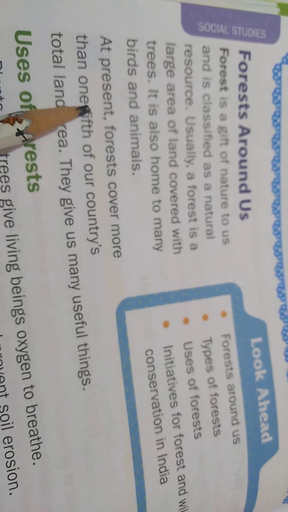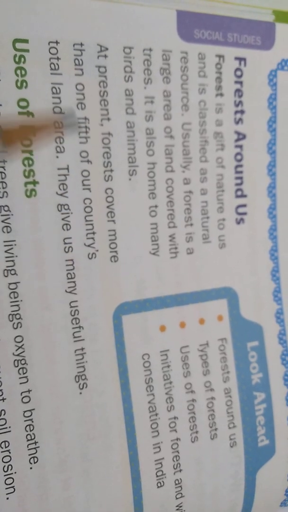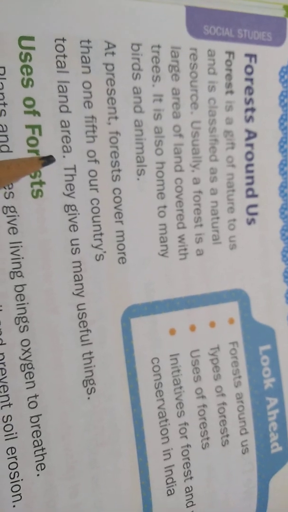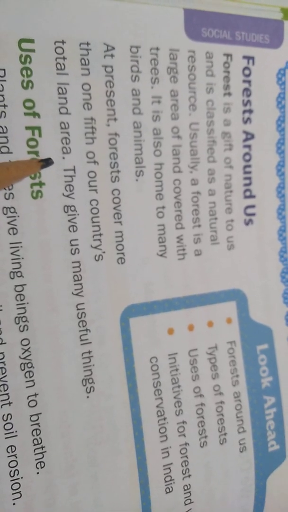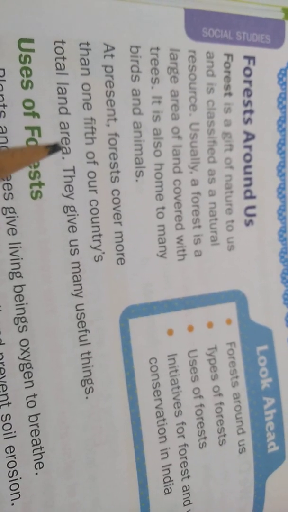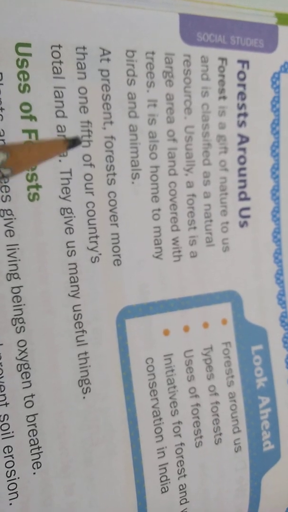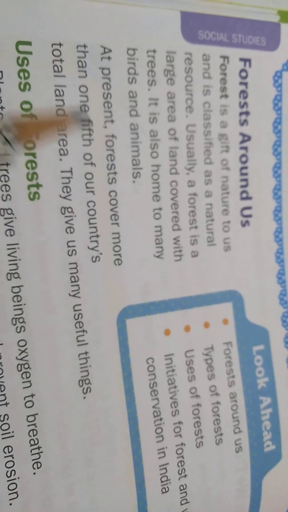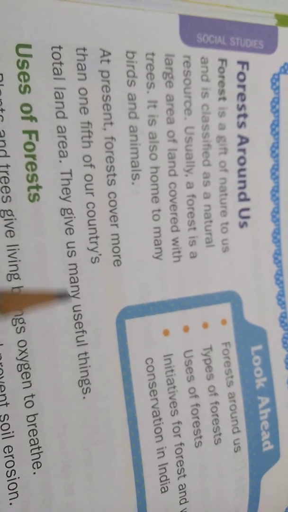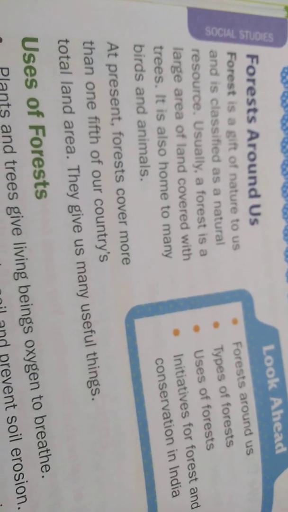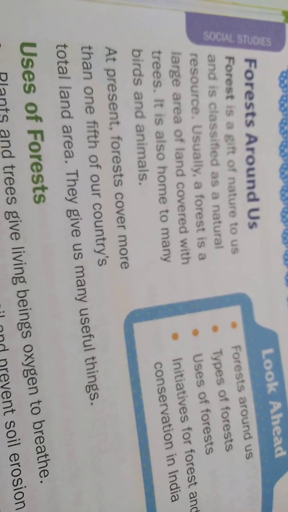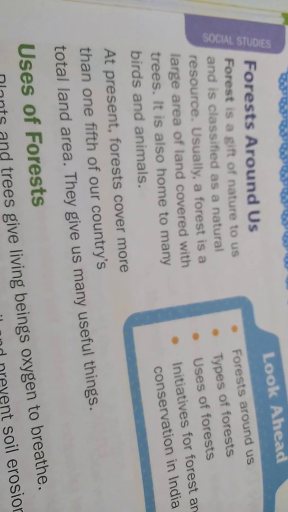At present, forests cover more than one-fifth of our country's total land area. So in India, one-fifth of our country is covered with forest. They give us many useful things in our lives.